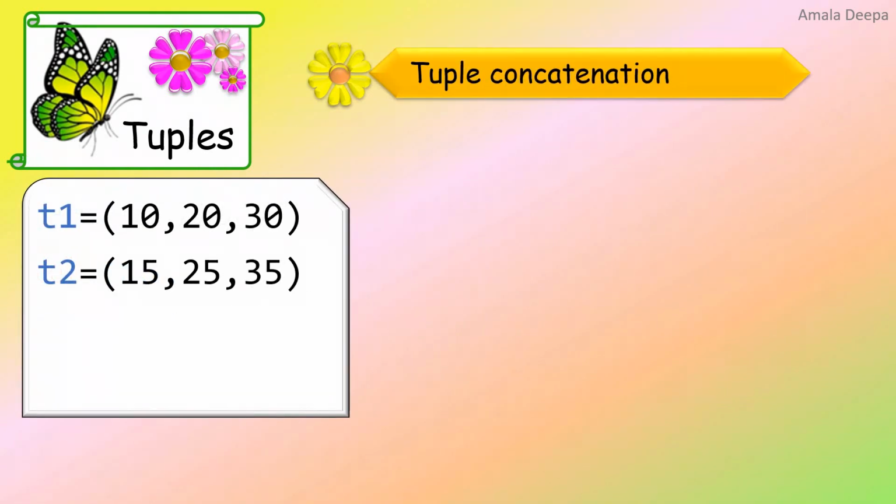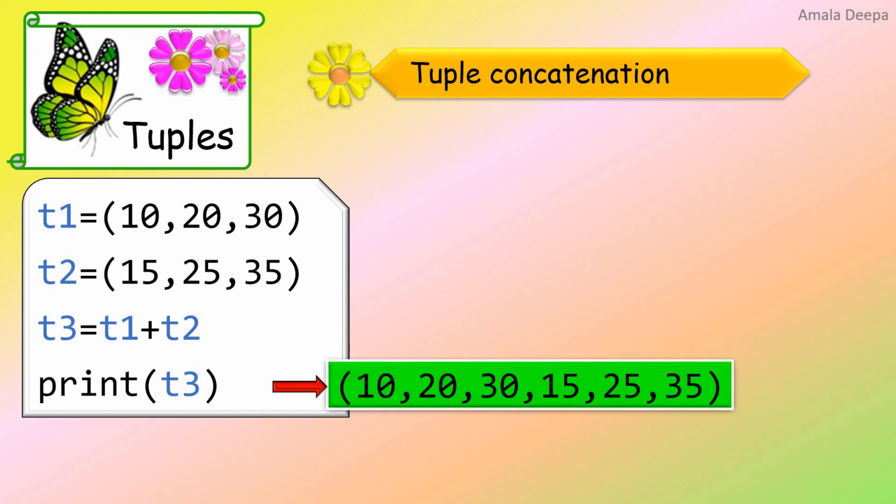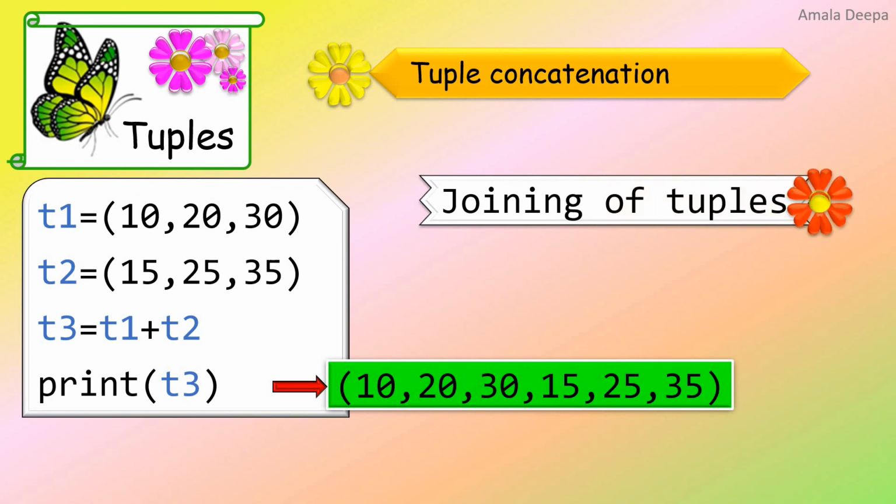Tuple concatenation. Even though we cannot modify a tuple, we can join two tuples. Here I have taken two tuples T1 and T2 by writing the statement T3 is equal to T1 plus T2. Here plus is the concatenation operator. Print T3 will give the output as follows. You can see that the tuples T1 and T2 are joined together. Tuple concatenation means joining of tuples.